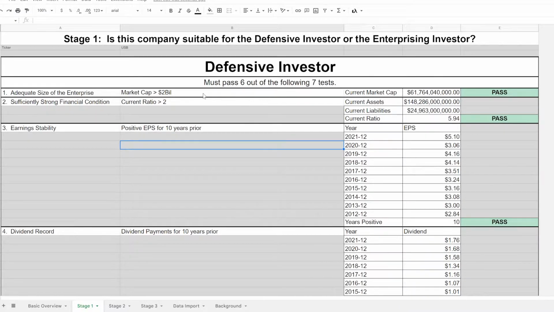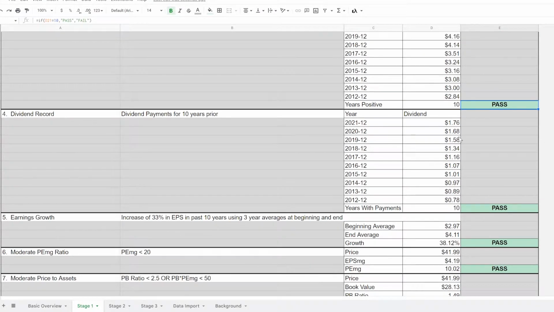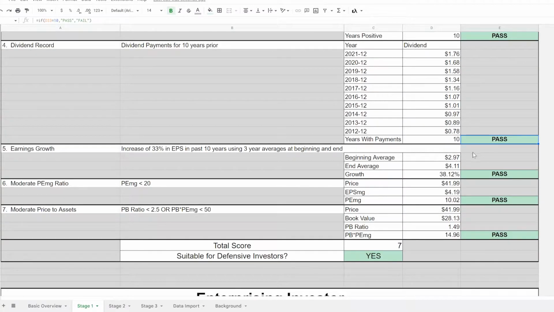First, we have the size of the company. It has to be over $2 billion. It passes this one. It has to have a current ratio greater than 2. It passes this with a current ratio of 5.94. Earnings stability has to be positive for at least 10 years, and we pass that as well. Dividend payments have to be present for over 10 years. We pass that. Earnings growth, we have to grow by at least a third over the last 10 years, and we have just barely achieved that for this one.